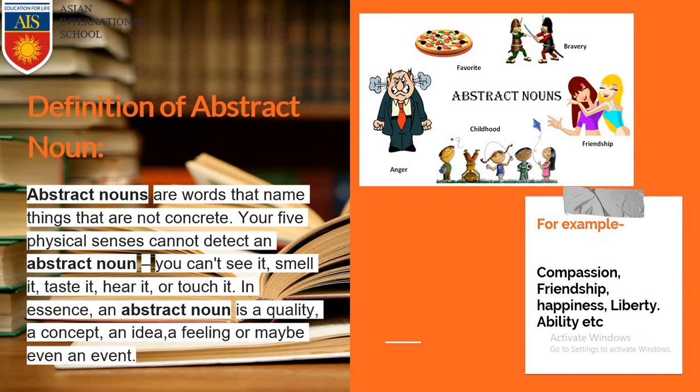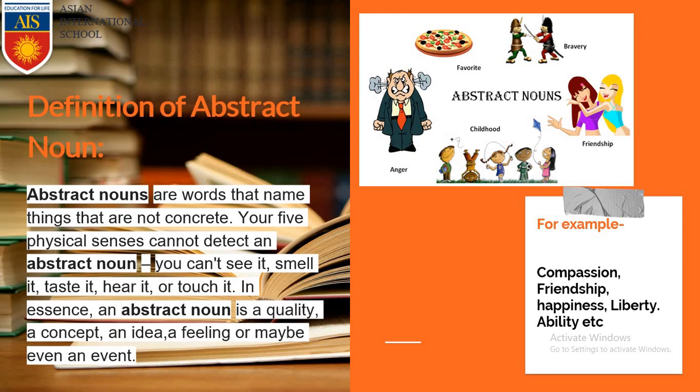Next, we shall move to the abstract noun. So till here we learnt several types of concrete nouns. Now we shall be learning what is abstract noun. Abstract nouns are words that name things that are not concrete. Your 5 physical senses cannot detect an abstract noun. You cannot see it, smell it, taste it, hear it, or touch it. In essence, an abstract noun is a quality, a concept, an idea, a feeling, or maybe even an event.